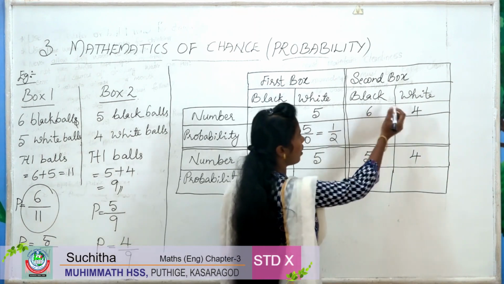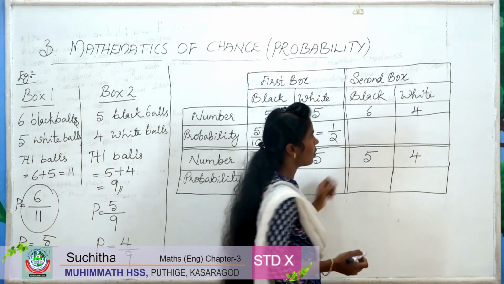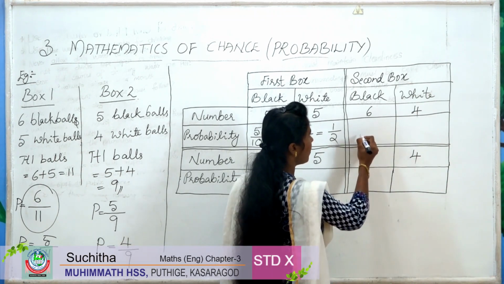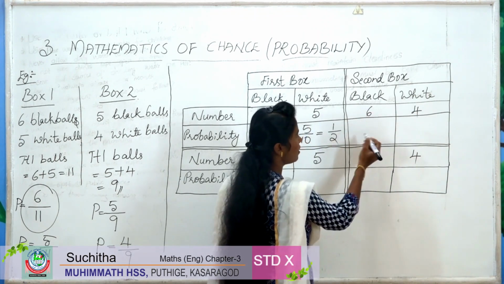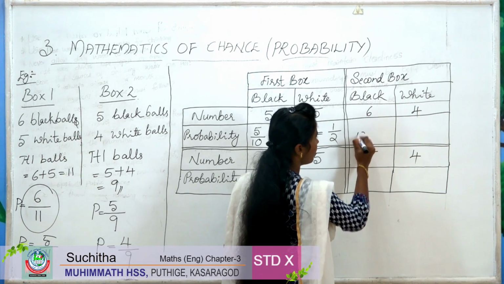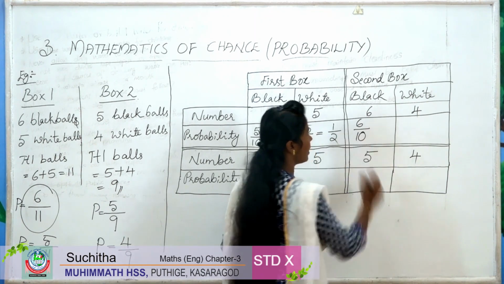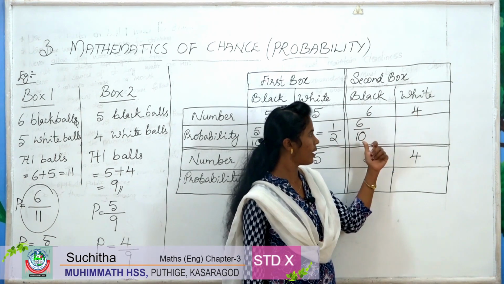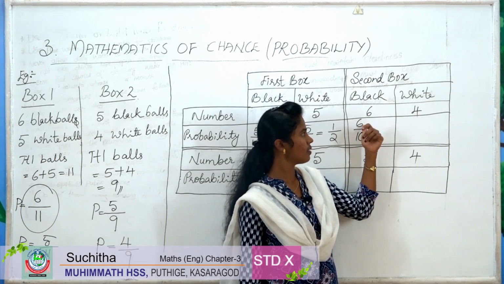In the second box there are 6 black balls and 4 white balls. So here the probability to get a black ball is 6 by 10. Total there are 10 balls, 6 plus 4, 10. Out of 10, 6 are black.